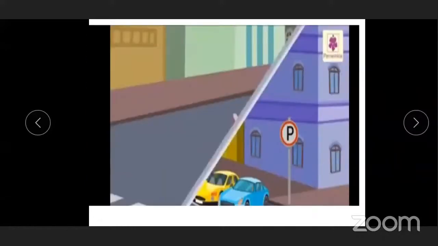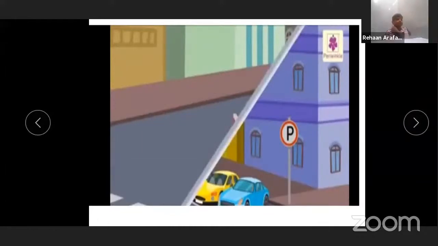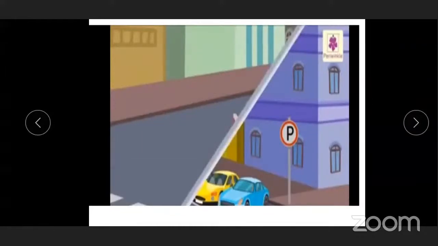This is some extra knowledge which you have to gain. This P stands for parking. If you see this sign on the road, that means we can park our vehicles here.